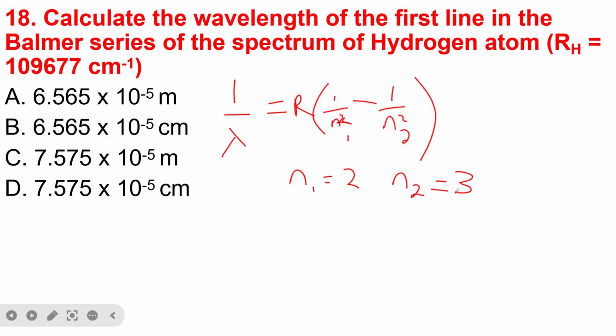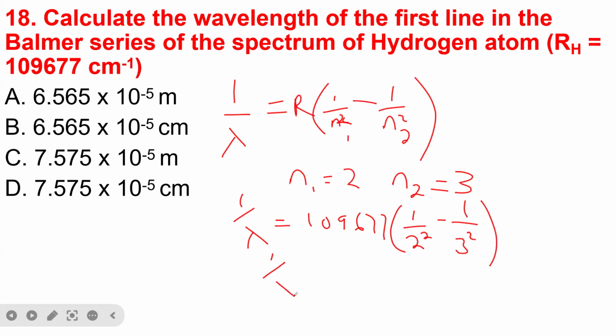We are already given the Rydberg constant in per centimeter. So we can now say 1 all over lambda is equal to the Rydberg constant, which is 109,677, times 1 over 2 square minus 1 all over 3 square, since n1 is 2. So how do we do it? 1 all over lambda is equal to 109,677 times 1 all over 4 minus 1 all over 9.